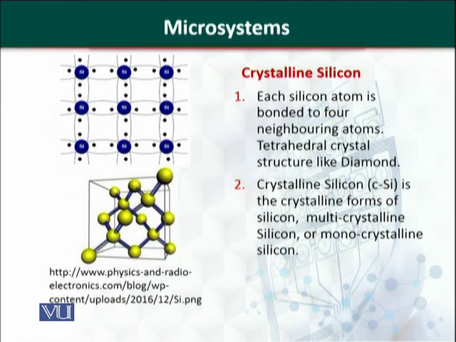As we know, there are 4 electrons in the outermost shell of silicon. Each electron is shared with another atom of silicon, and that is how one atom of silicon is shared by 4 atoms of silicon and a sheet is formed. This is known as mono-crystalline silicon. In biosensor technology or in MEMS devices, we use multiple layers or a monolayer of crystalline silicon. Silicon crystals share the structure of carbon in diamond, which is a tetrahedral structure.